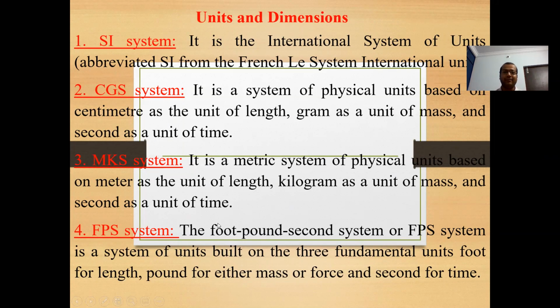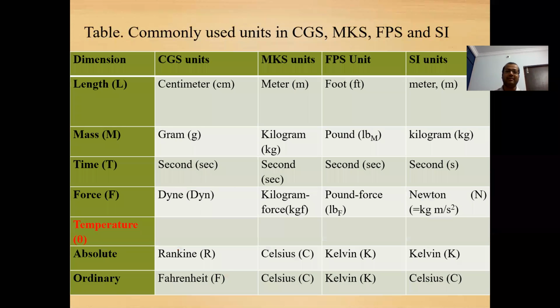The FPS system, or foot-pound system, is built on three fundamental units: foot for length, pound for either mass or force, and second for time. So this is all about the various systems of units, and now we will see about dimensions.